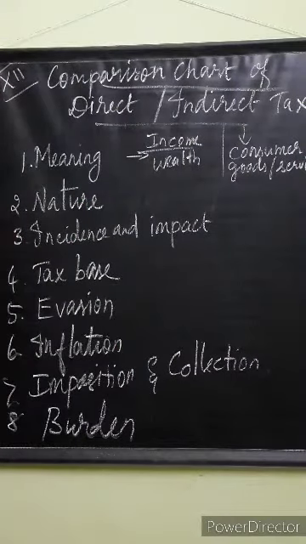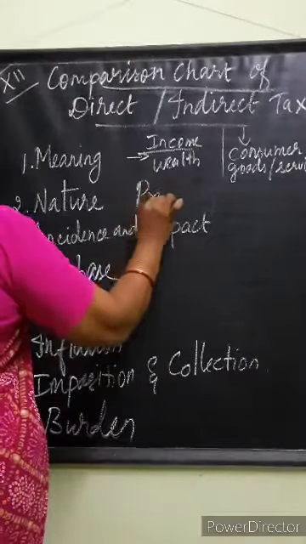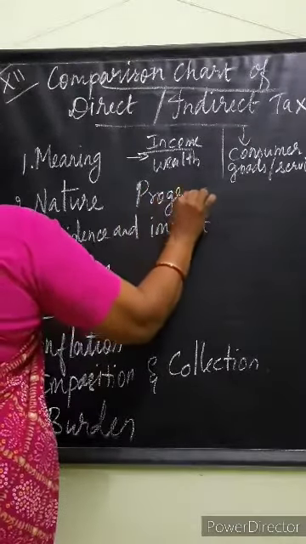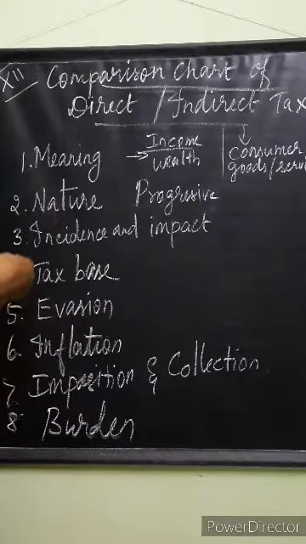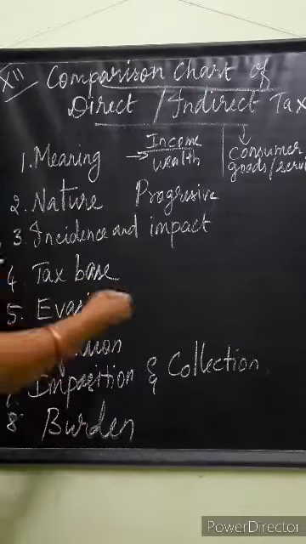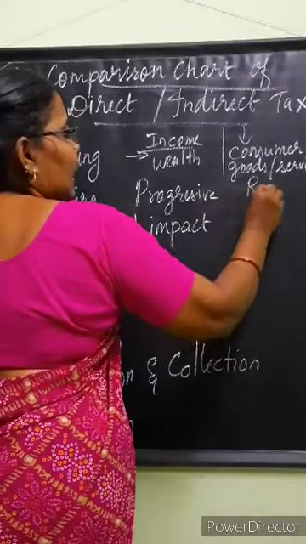And nature, second one. Income tax is progressive in nature. I already told you, if your income increases, your tax also increases. If your property increases, the tax also increases. But indirect tax is regressive.